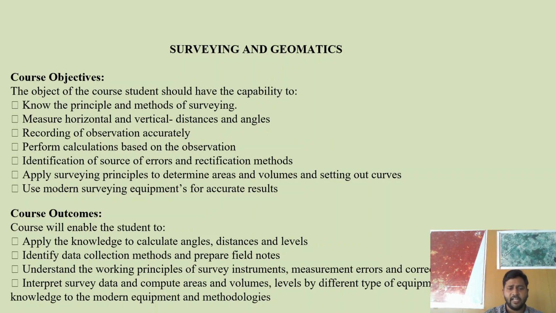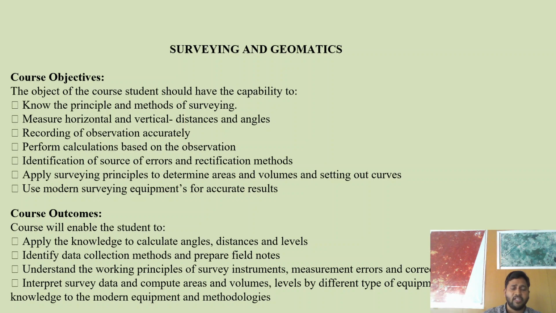Interpret survey data and compute areas, volumes, and levels by different types of equipment, and relate the knowledge to modern equipment and methodologies. The student can do a survey using these equipments, go to the field and collect the data, and whatever data is collected in the field can be calculated.